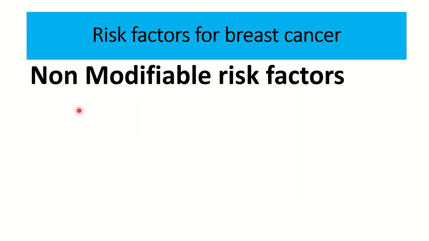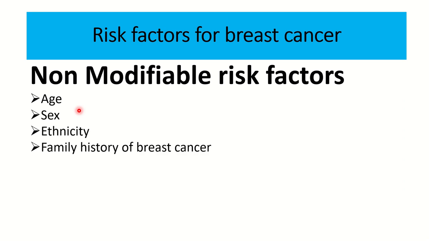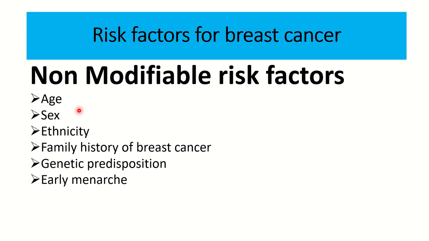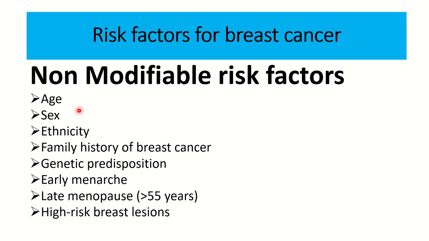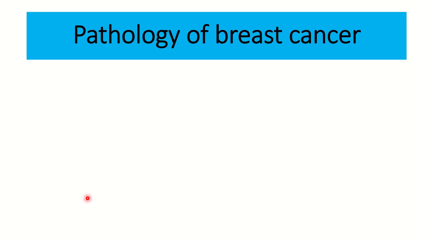And here are some non-modifiable risk factors of breast cancer. First of all, age, sex, ethnicity, family history of breast cancer, genetic predisposition, early menarche and late menopause, and high risk breast lesion. So these are the non-modifiable risk factors in breast cancer. Again: age, sex, ethnicity, family history of breast cancer, genetic predisposition, early menarche and late menopause, high risk breast lesion.